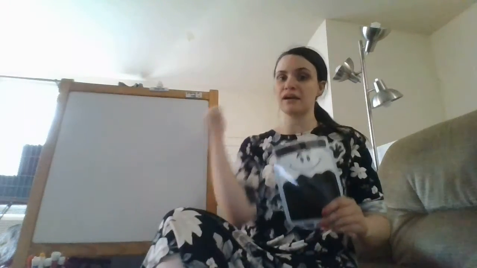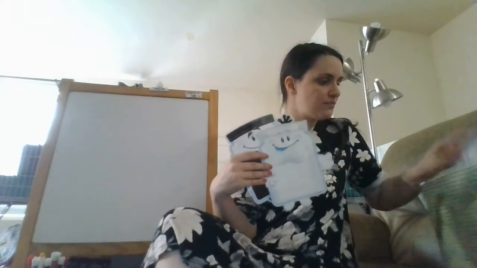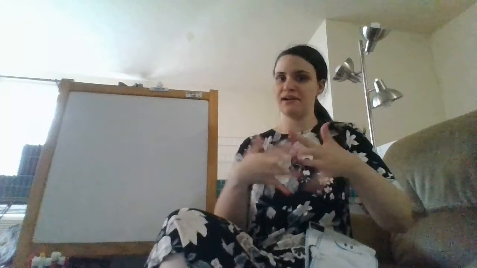Okay, and here is our other new color for this week. What color is this? It's the color of my dress. This is black. Could we say black? Very good. So we can actually make a new color if we mix black and white together. I know we said white and red makes pink. Does anyone know what black and white makes? It makes a new color. It makes gray. So can we say gray, right? This one's a weird sign, like elephant hands, right? Gray. So white and black mixed together make gray.